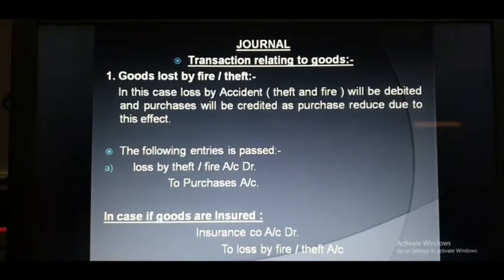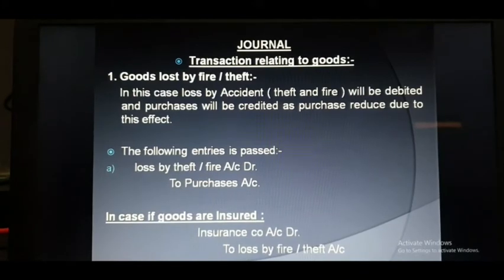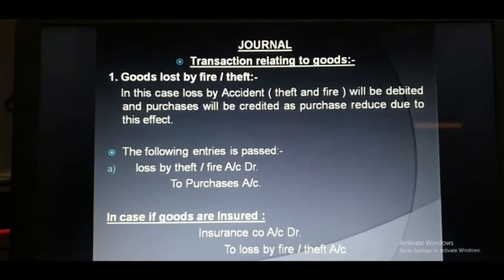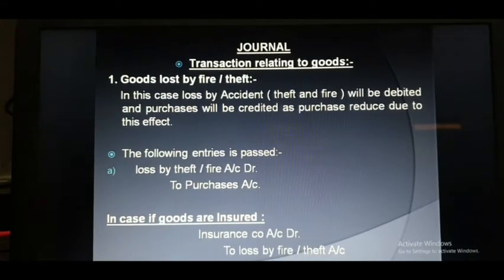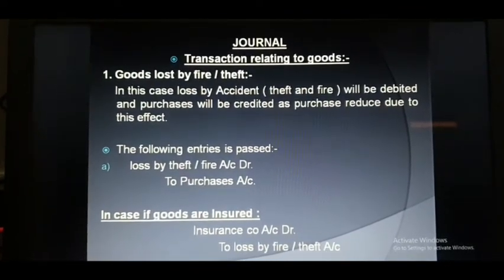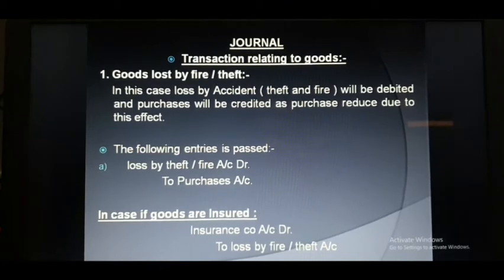Now today I will be discussing the transactions related to goods, in which we will start with the first, that is goods lost by fire or theft. We can also say the goods lost by accident.